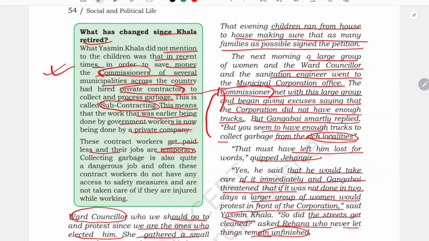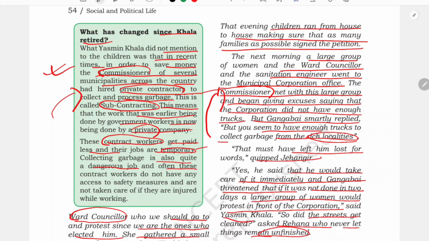But they contact this private company so that they can pay the workers less, and the remaining amount they will keep with them. Their jobs are also temporary. The workers who collect the garbage, as they are private, their work is not permanent. And collecting garbage is also quite a dangerous job. Why? Because there is a foul smell, and they are risking their health, isn't it? In the longer term, they are inhaling those foul smells and that garbage, so they will face some serious health issues.